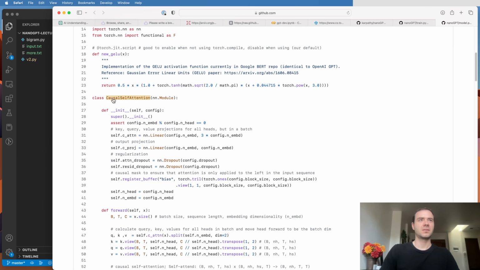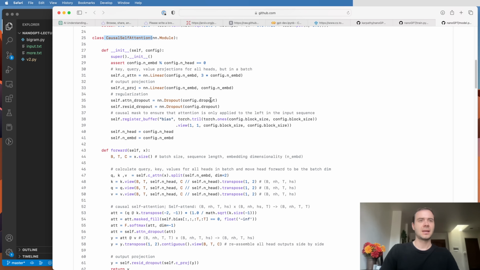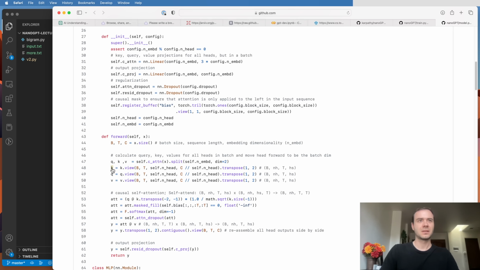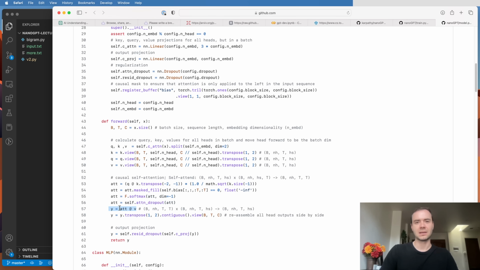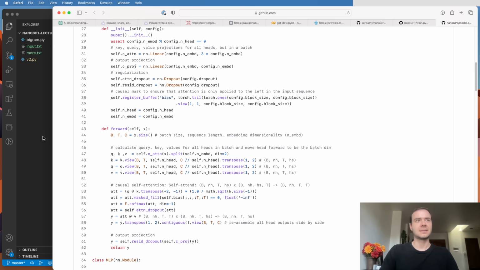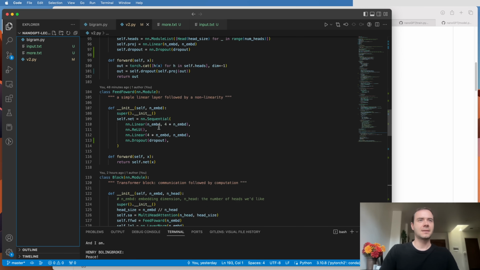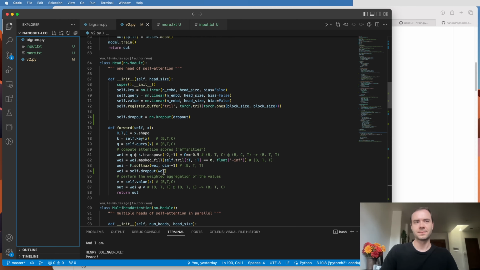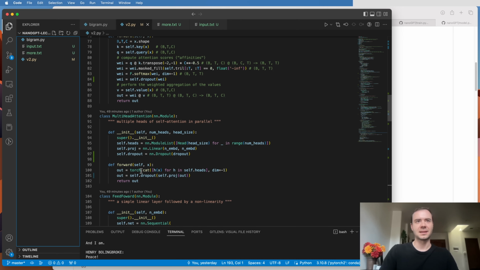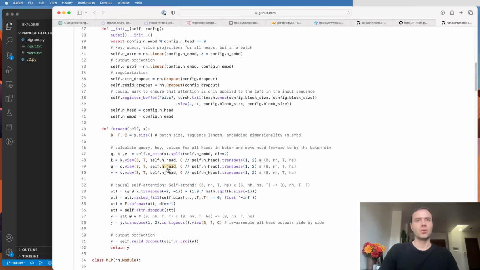So first, here we have the causal self-attention block, and all of this should look very, very recognizable to you. We're producing queries, keys, values, doing dot products, masking, applying softmax, optionally dropping out, and here we are pooling the values. What is different here is that in our code, I have separated out the multi-headed attention into just a single individual head, and then here I have multiple heads and I explicitly concatenate them. Whereas here, all of it is implemented in a batched manner inside a single causal self-attention.